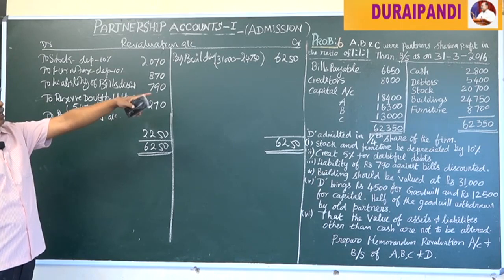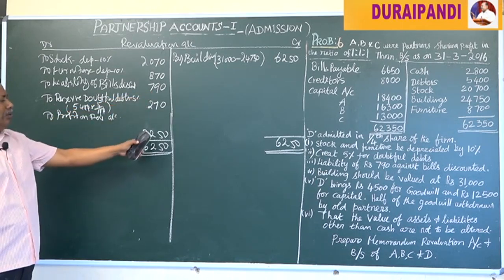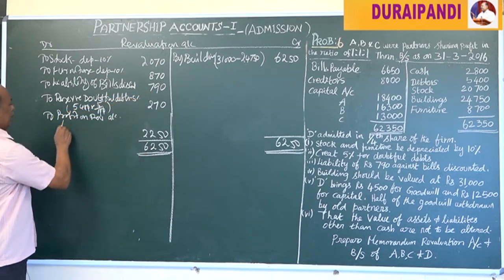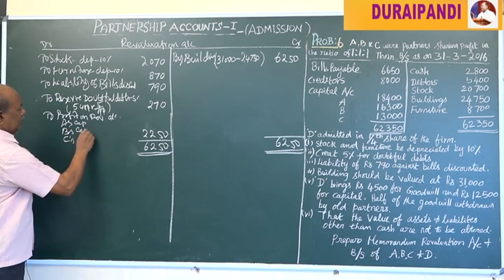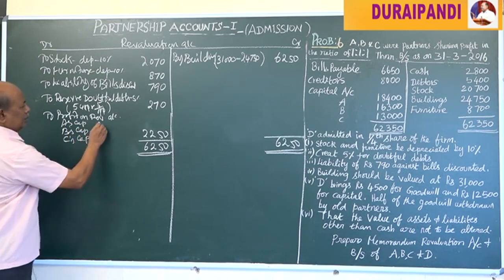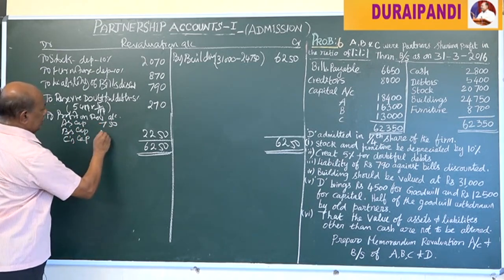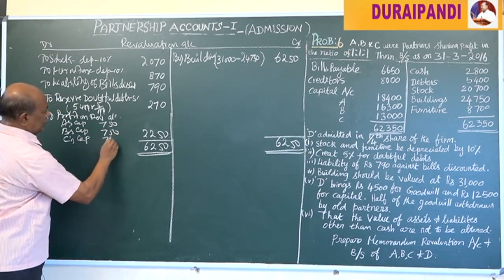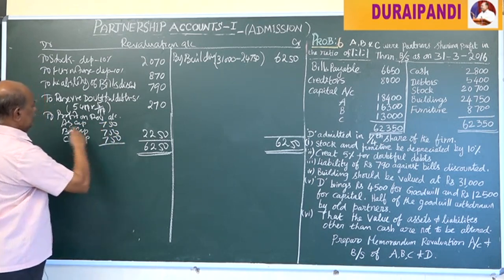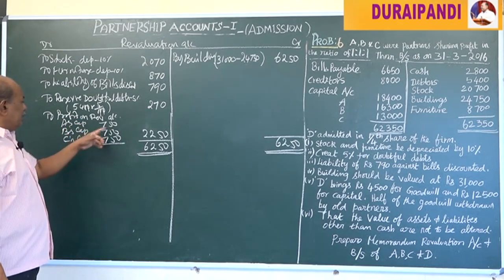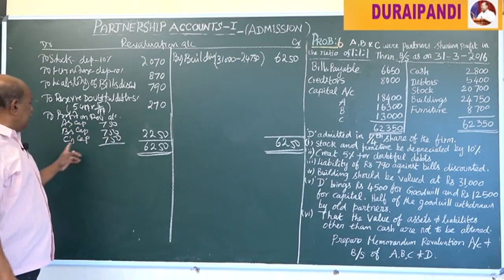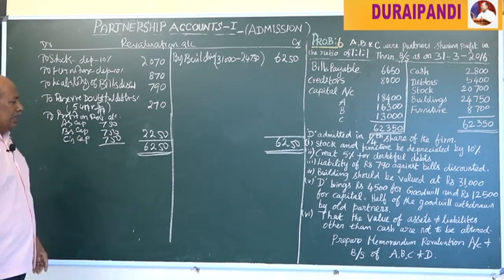Here they are all equal partners, so they share equally: 750, 750 and 750. This profit on revaluation is transferred to the credit side of A's capital account, B's capital account and C's capital account.